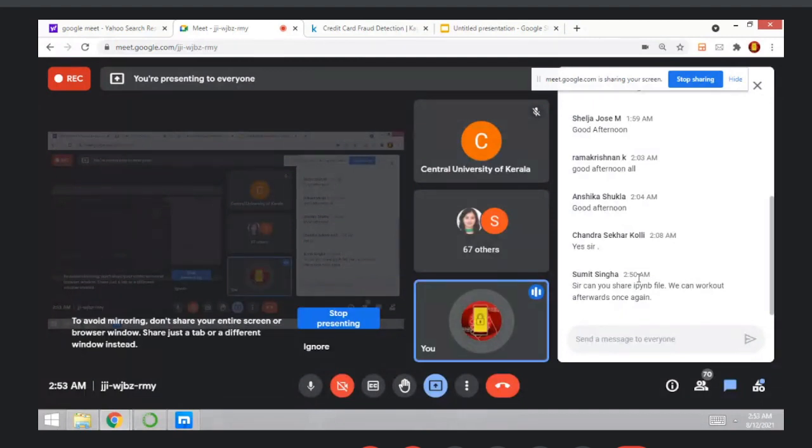Sir, can you share? Okay, I will share with you. And if you want more files, like how to perform with balanced and imbalanced datasets, I will share the files with you, dataset plus Python files and everything. I hope you all understood, right? How to work with balanced and imbalanced datasets and how to perform the different techniques.